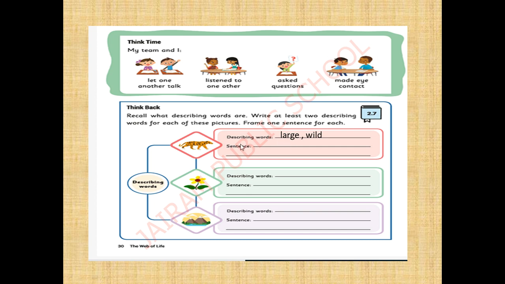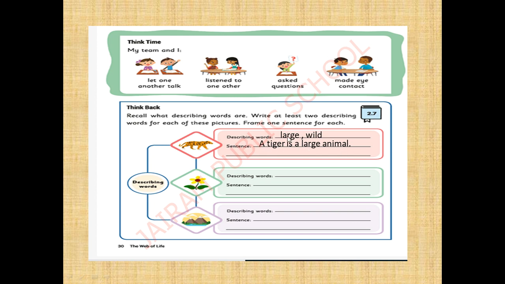Okay dears? Okay, shall we create one sentence for this picture? Yes, a tiger is a large animal. So how the tiger will be? Tiger will be large. So we can create sentence using this describing word large. A tiger is a large animal.